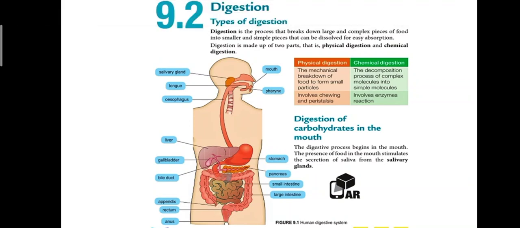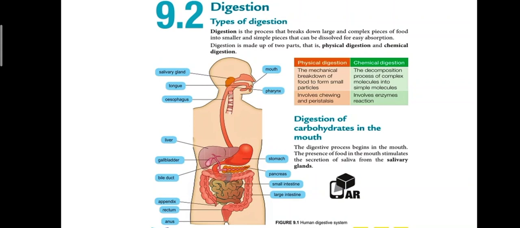Physical digestion involves the mechanical breakdown of food into small particles. This involves chewing and peristalsis, mengunyah dan juga peristalsis. Peristalsis means the movement of the food that you eat from the mouth into the stomach.